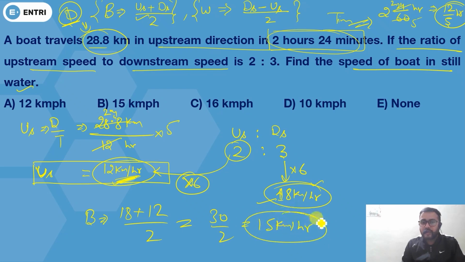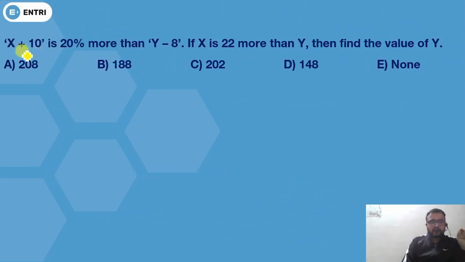You're going to get 15 kilometer per hour. So this 15 is the right answer. I hope this concept is also clear to you. So these are very easy questions. You can easily solve this question in your exam, and these are your previous year questions. So kindly focus on these questions and practice daily. Now move to the next one.